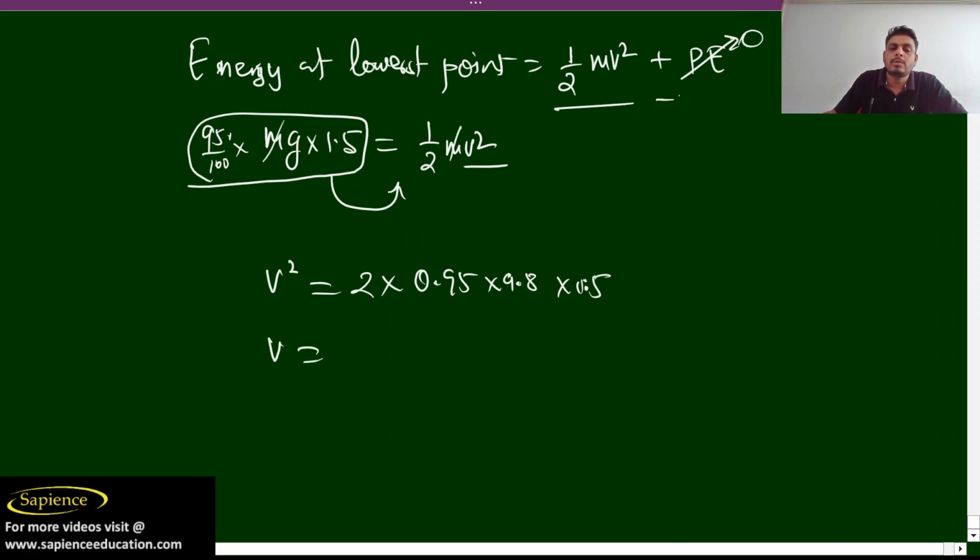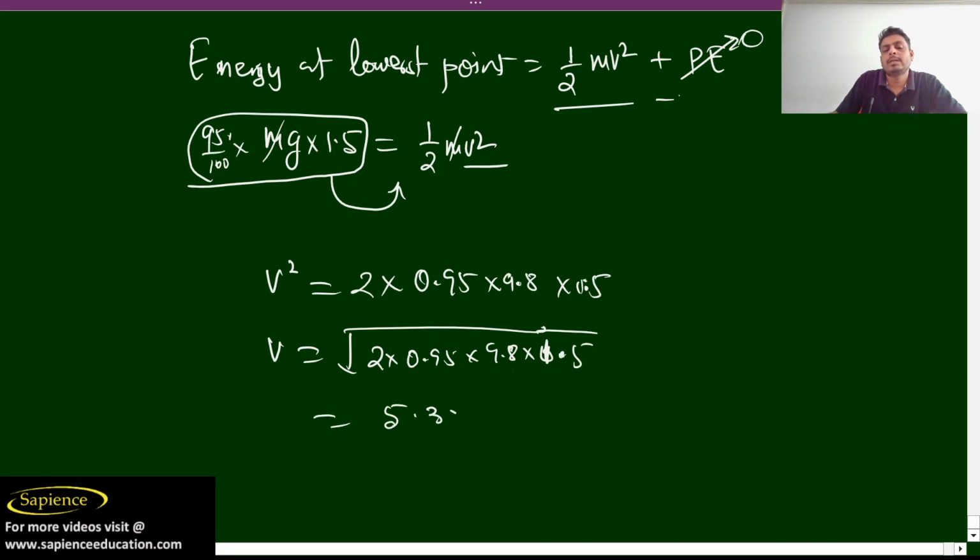Now it is time to calculate it. You need to calculate 2 into 0.95 into 9.8 into 1.5. So you will get approximately 5.33 meter per second. I hope you have understood now.